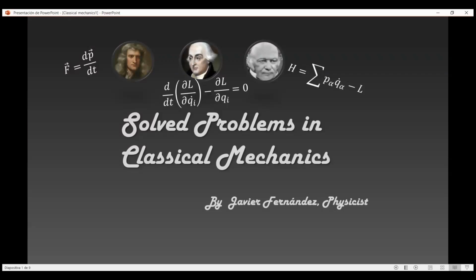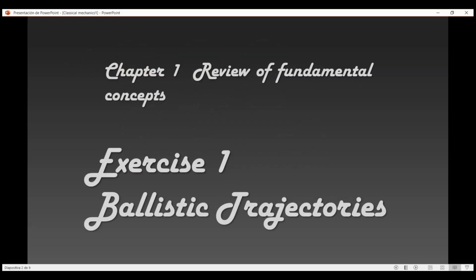I will propose some short problems in classical mechanics. This bunch of problems that I will be posting are meant for undergraduate students taking a bachelor in physics or engineering or maths. So let's get started. I will start reviewing some fundamental concepts like velocity, acceleration, etc.